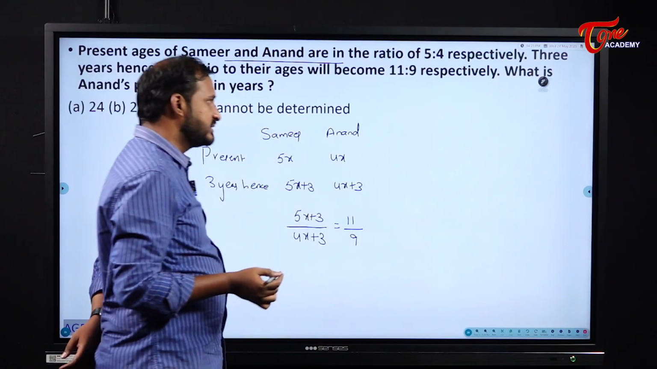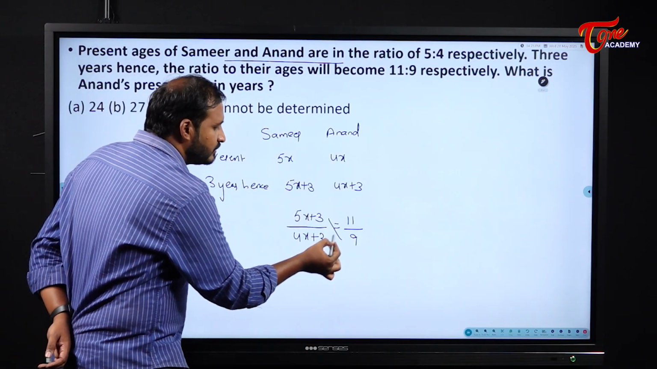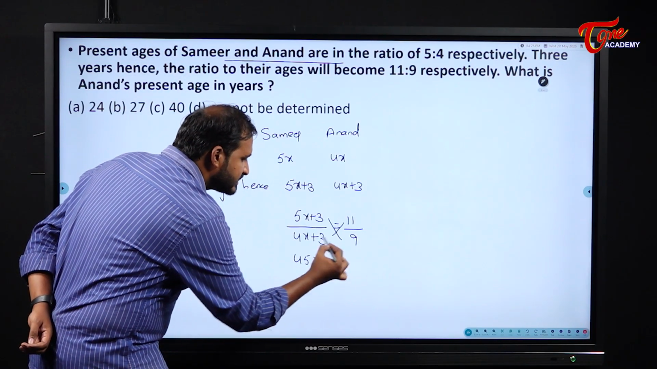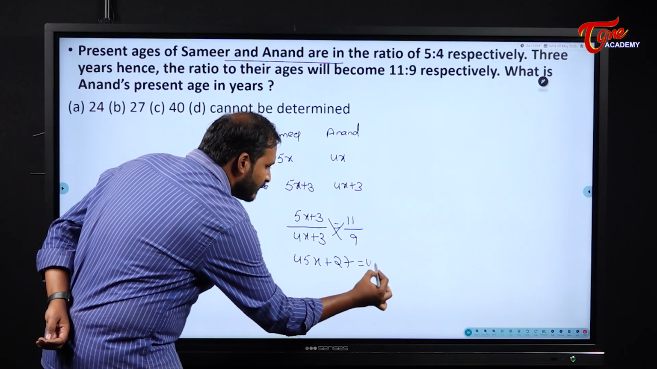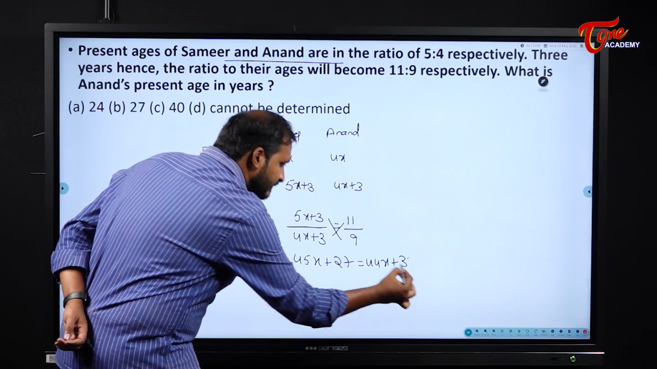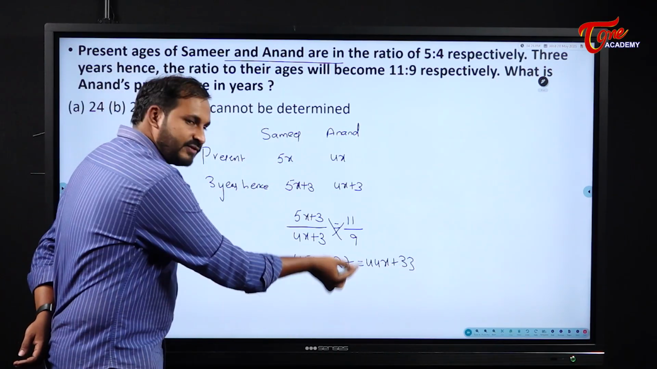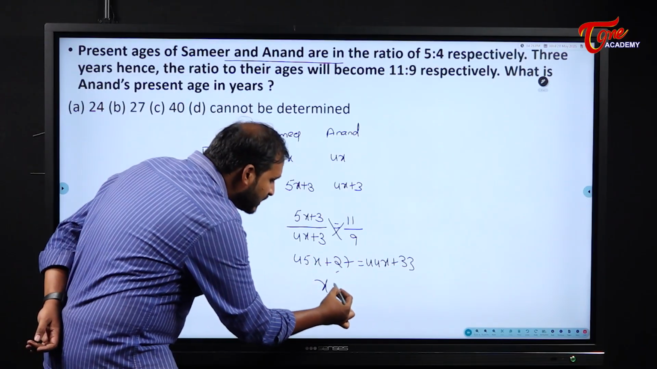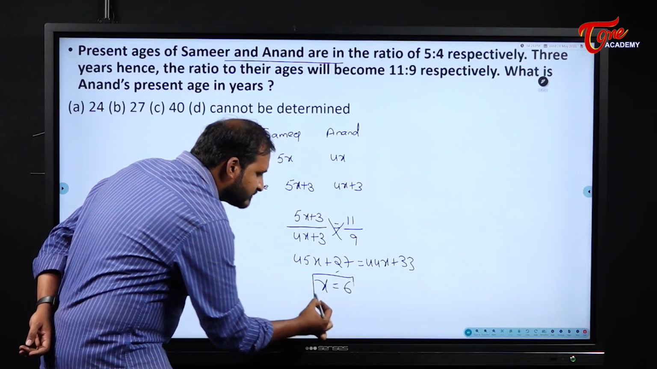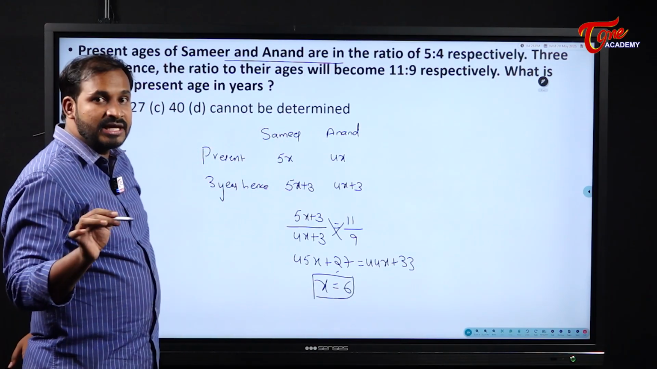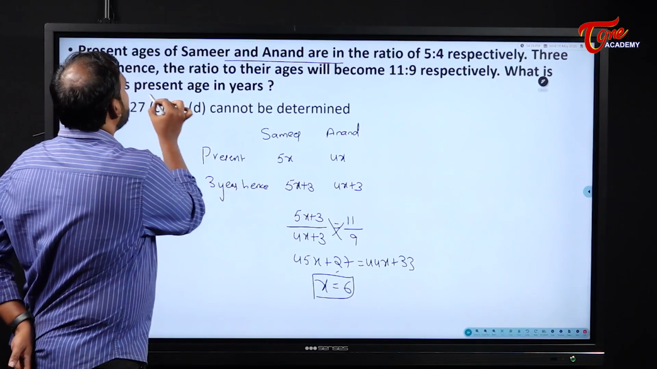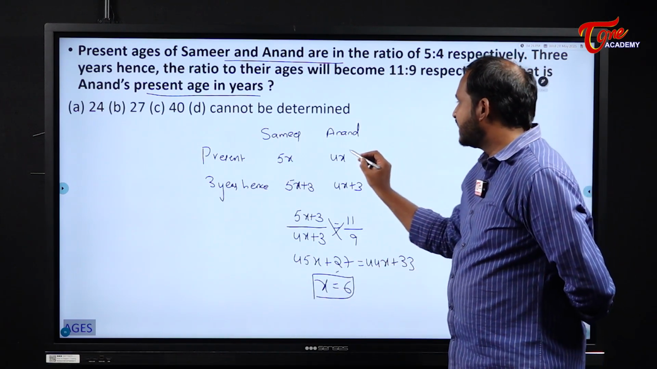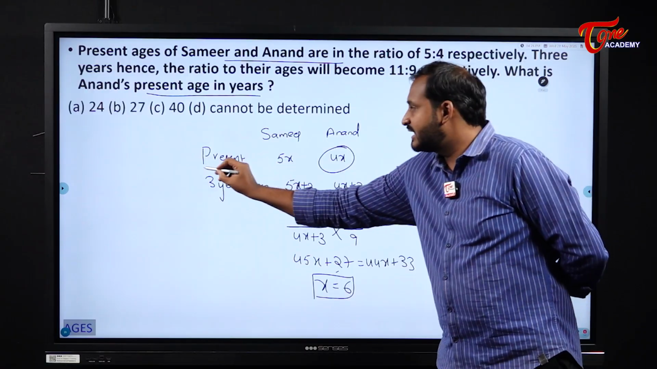So that is the thing which we can write, right? Now simply cross multiply it. What are you going to get here? 45x plus 27 is equal to 44x plus 33. Now when I send 44x to this side, it becomes x. And when I send 27 to that side, it becomes 6. So the value of x we got here is 6. And please be careful, what did they ask in the question? What is Anand's present age in years? According to this, Anand's present age is 4x, right? Present age is 4x.